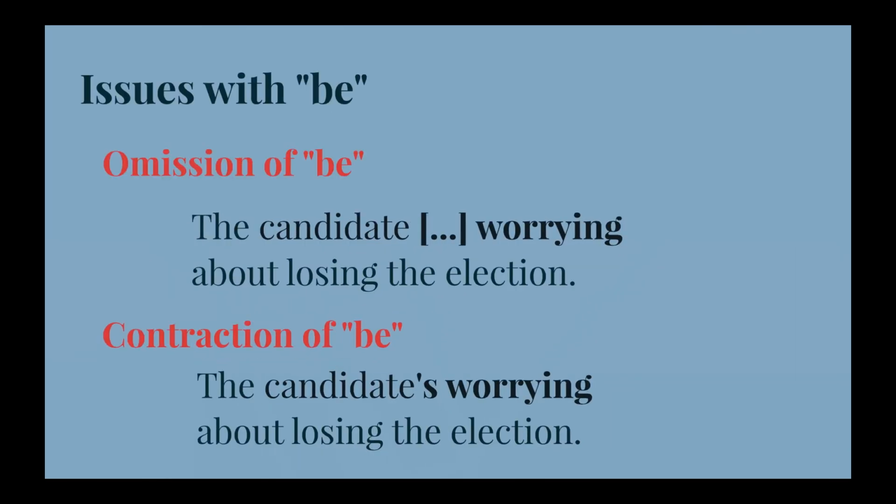Students also have issues with be. Sometimes it is omitted, like the following example. The candidate worrying about losing the election. Sometimes be is contracted. For example, the candidates worrying about losing the election. When this occurs, the reader has no way of telling what form of be was contracted.